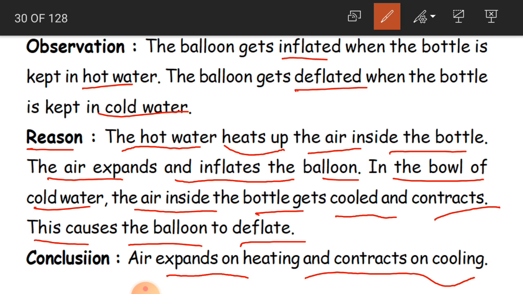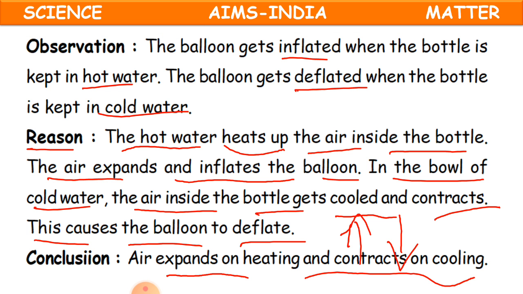Okay, in easy words I can say, warm air is going to rise, cool air is going to sink. Rising is going up, sinking is coming down. So warm air, that is hot air, is going to rise up. Cool air is going to come down. So when you heat, the air is going to go up. When you cool, the air is going to come down. Clear children? Yes, now hope you have understood this.